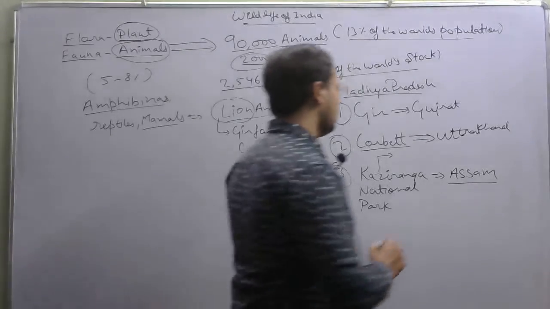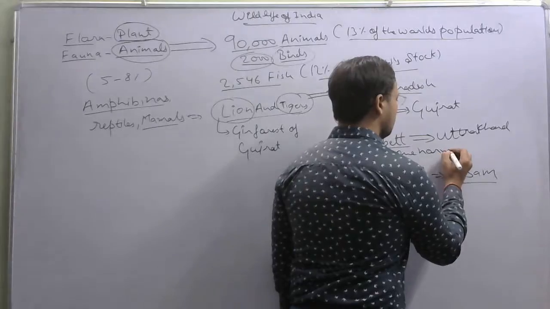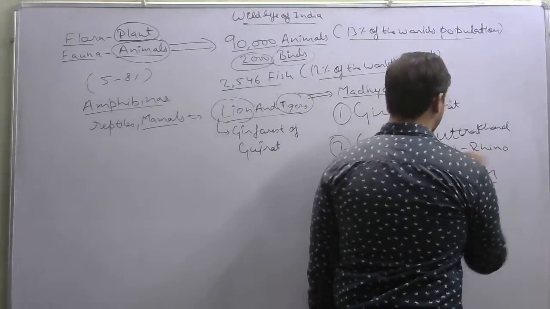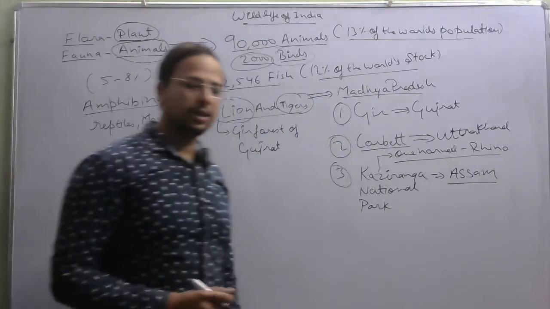Okay, and it is famous for the one-horned rhino. It is an animal which is found in Kaziranga National Park.